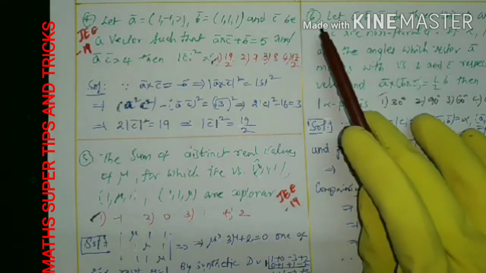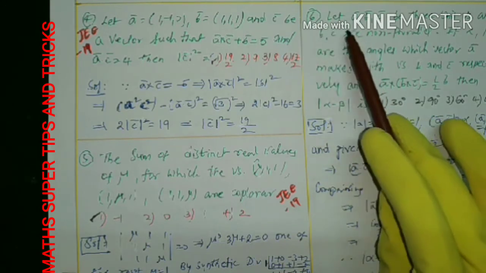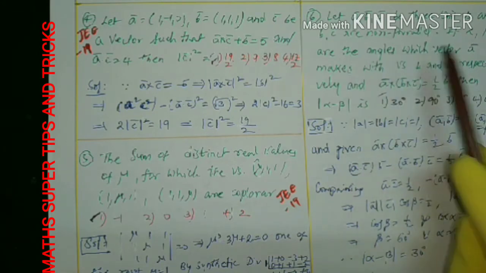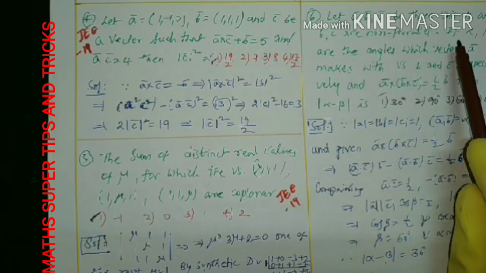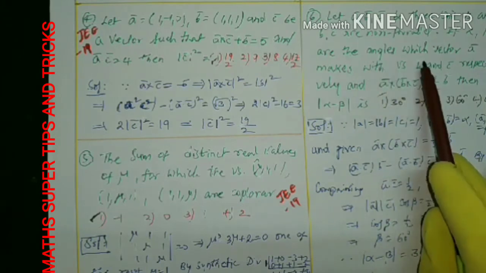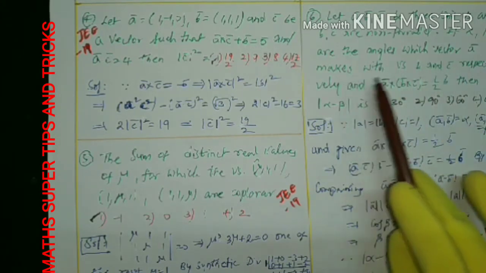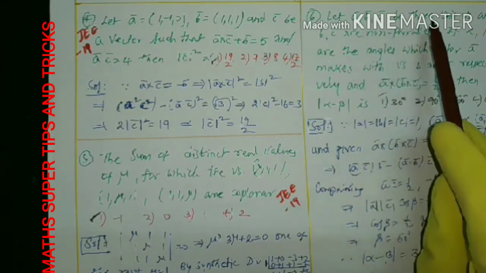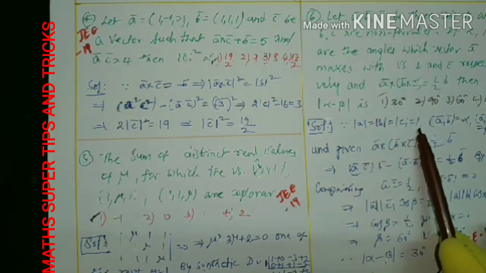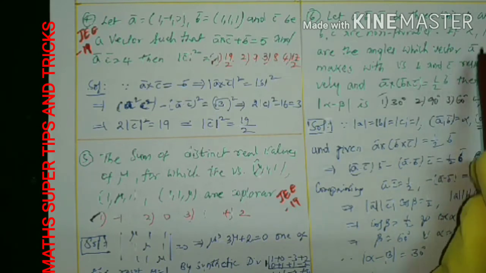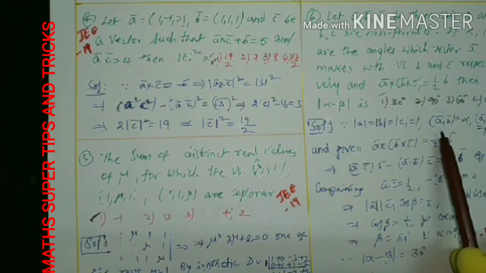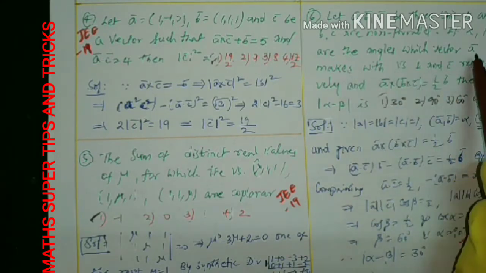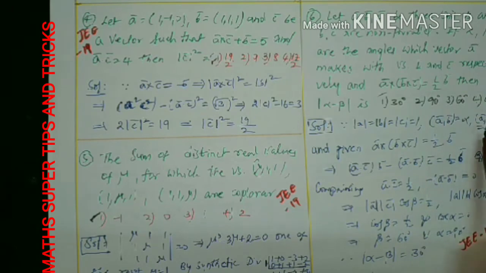Now we can come to the next question, number 6. Let A, B, C be 3 unit vectors and B, C are non-coplanar. That is the first sentence. Second sentence: if alpha, beta are the angles which vector A makes with the vectors B and C respectively. The meaning of this is that A, B, C are unit vectors, so the modulus of each is 1, and alpha is the angle made by A with B, and A to C is given as beta.